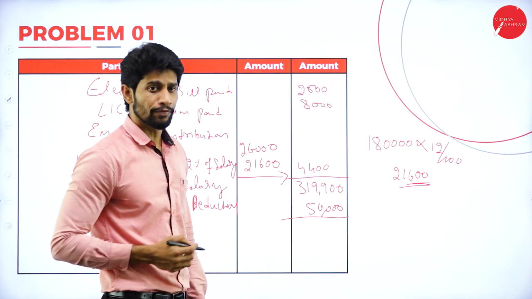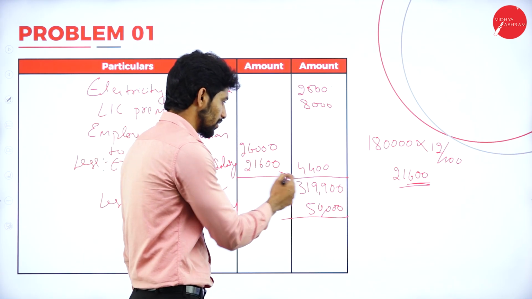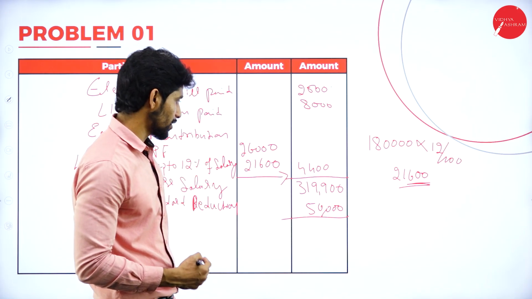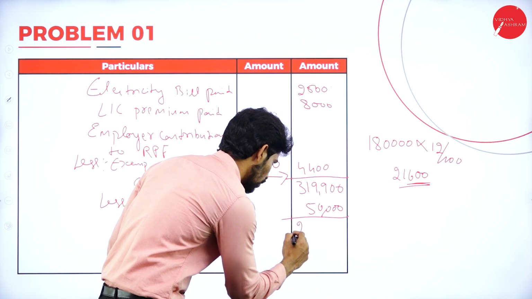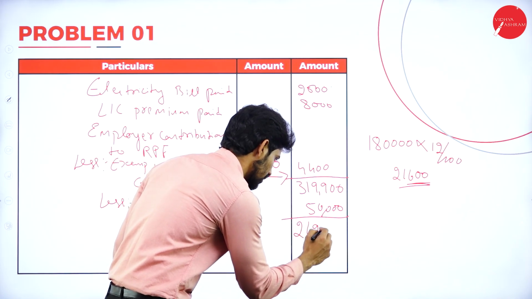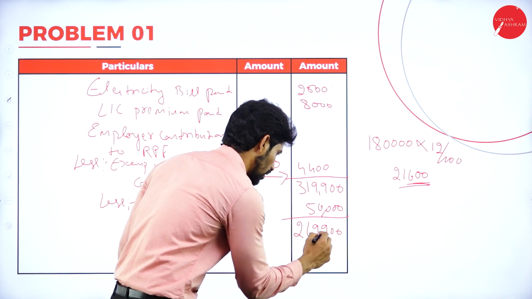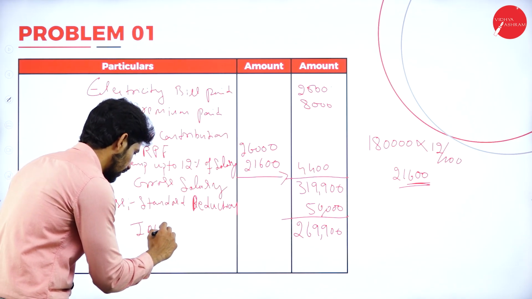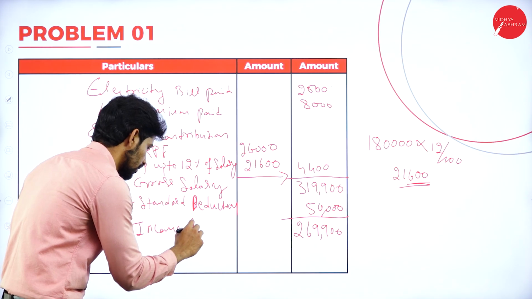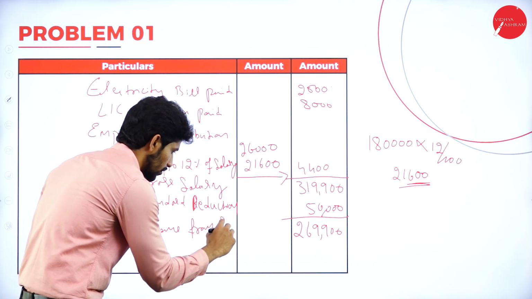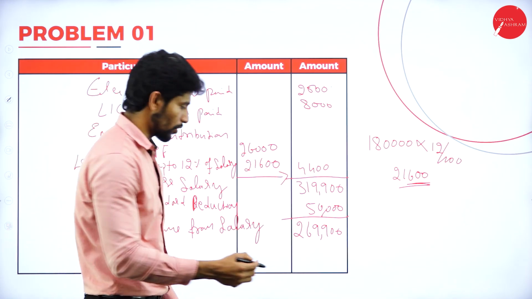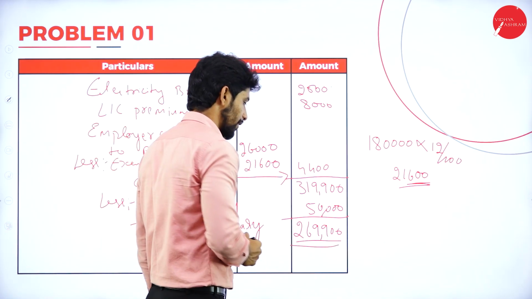So deduct 50,000 from rupees 3,19,900. How much will you get? You will get the balance of 2,69,900. This is called income from salary.